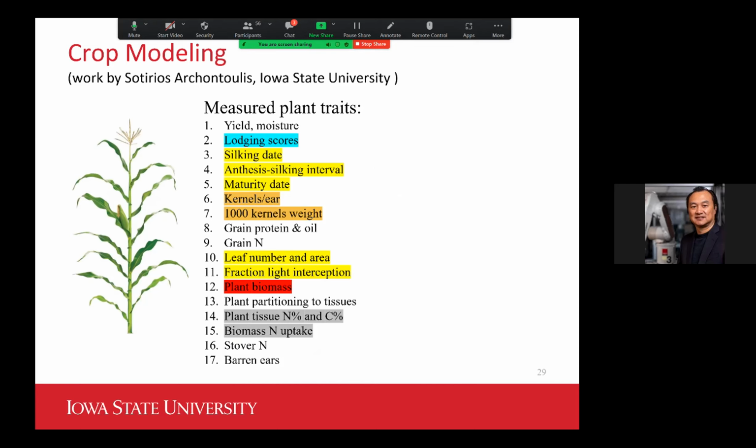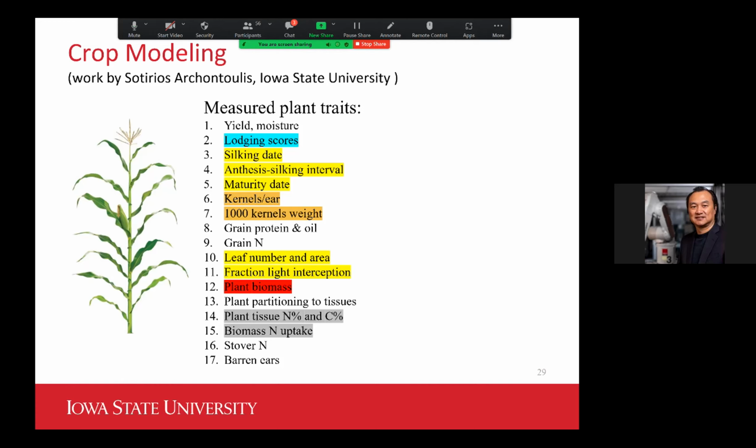My colleague Sotiris presented his crop modeling research. So I captured the list he used of the traits he collected in the field for the corn plants. On this list, he put together 7 different traits he collected in order to run his crop model.